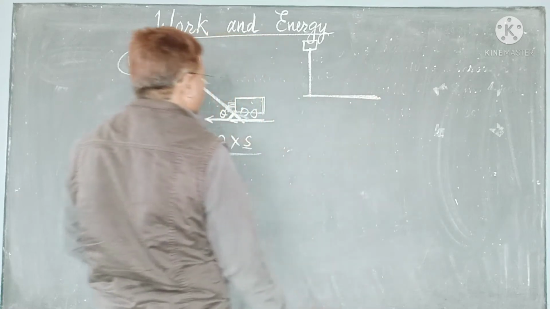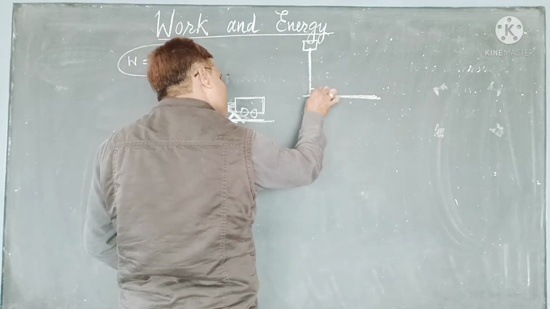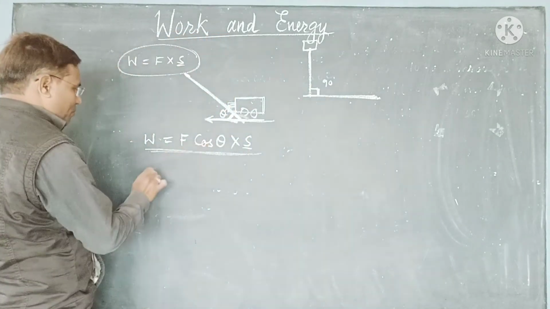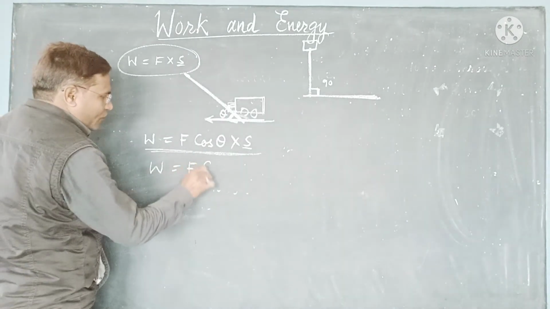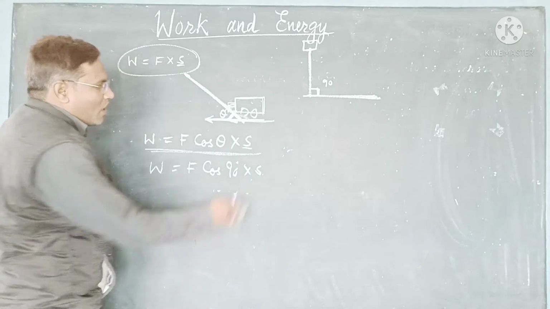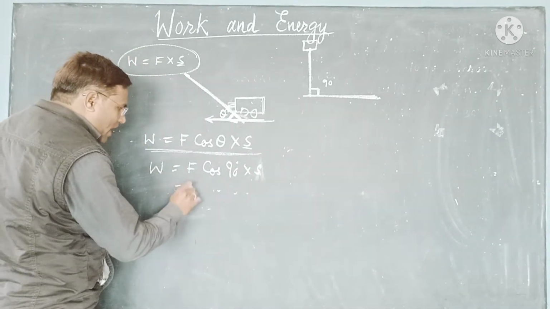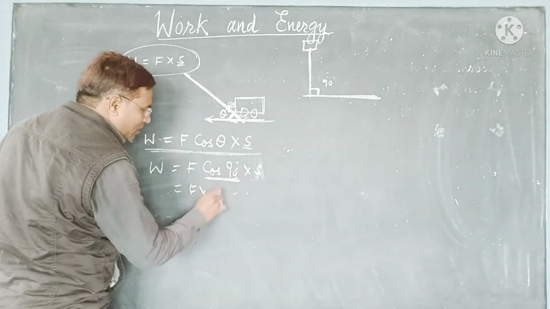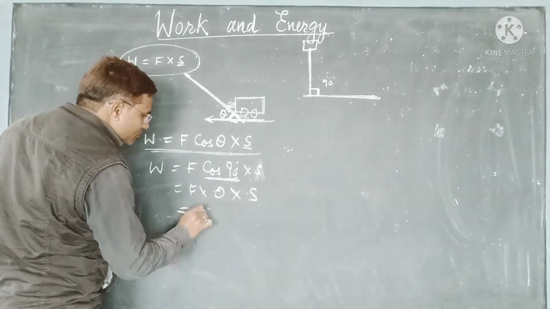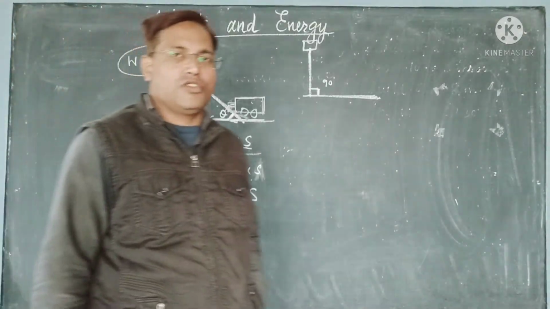Now what we will see here is what angle is made by this porter and the ground. It is 90 degree. So in this way work done will be F into cos 90 degree into displacement or distance moved S. And we know that the value of cos 90 is 0. So overall it is 0. So work done is equal to 0.